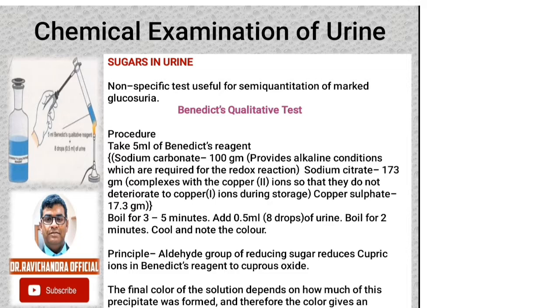So, first we have to take the 5 ml of Benedict's reagent in a test tube and boil it for 3 to 5 minutes. Then add 0.5 ml exactly. That is 1 ml is equal to 16 drops. So 0.5 ml is 8 drops of urine is to be added to the Benedict's reagent, which is boiled for 3 to 5 minutes. Then again boil for 2 minutes. Now cool the solution and note the change in the color of the solution. The principle behind this Benedict's test is aldehyde group of reducing sugars, if present, reduces the cupric ions in Benedict's reagent to cuprous oxide. The final color of the solution will depend upon how much of this precipitate was formed, and therefore the color gives us the quantity.